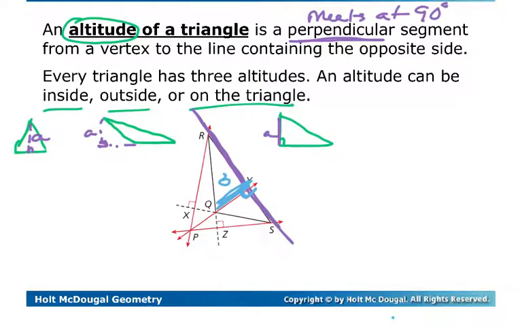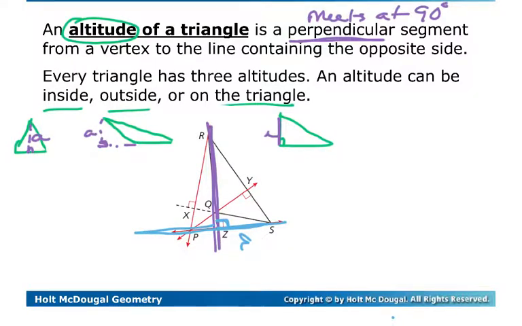And then if you rotate one more time, so that this would be considered the base that it's sitting on, the altitude would be this piece, again meeting at 90 degrees. And then the line containing the altitude is this. Of course, all of those lines, as we've just been talking about, would meet at this point here, which has a name that we'll get to on the next slide. So, basically, altitude is another name for height.